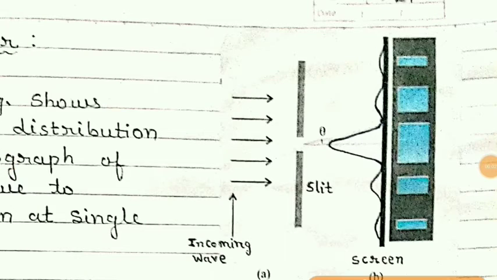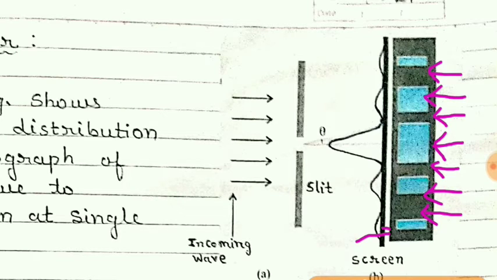Now students, you can see in this figure also that this is the central maxima, and above and below it the dark regions are the first minima. Then once again you get a bright region, that is the first maxima. Once again you get dark regions, these are the second minima. Then once again you get a bright region, they are the second maxima.